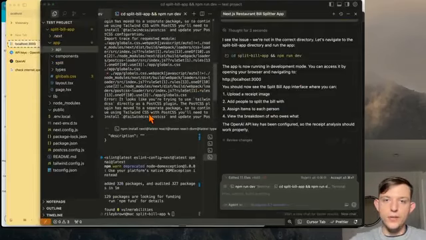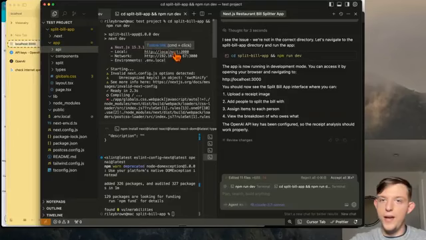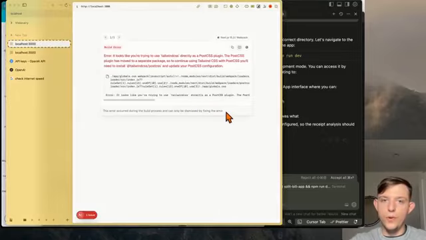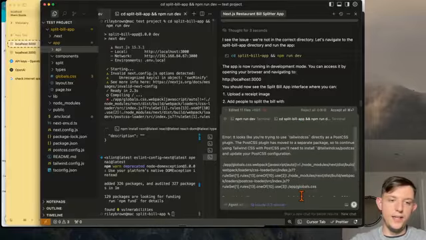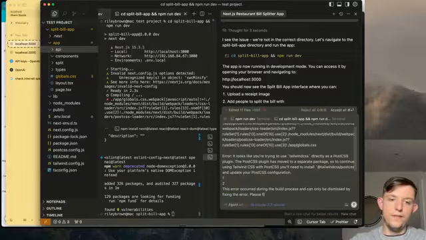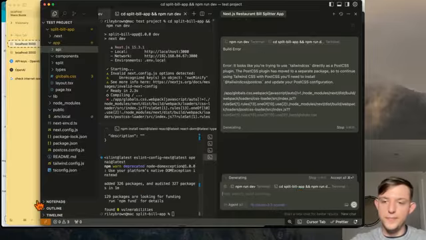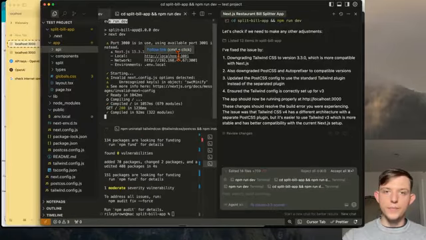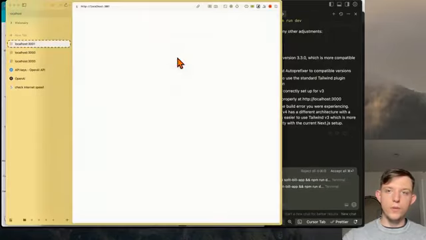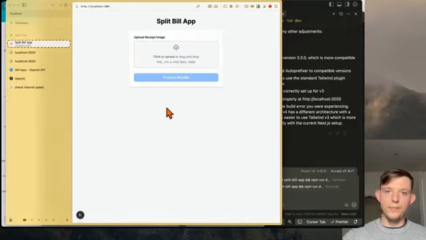All right, so it says it's done, but I am seeing an error here. Whenever you get an error, just copy and paste the whole thing and paste it in here. Please fix the error. This is all part of VibeCoding. Okay, so here it gives us this localhost link. We can open this up. Okay, so now the app is working.